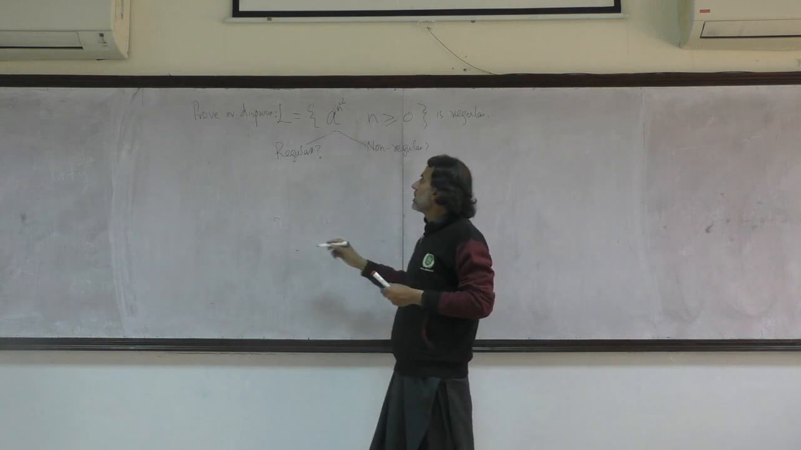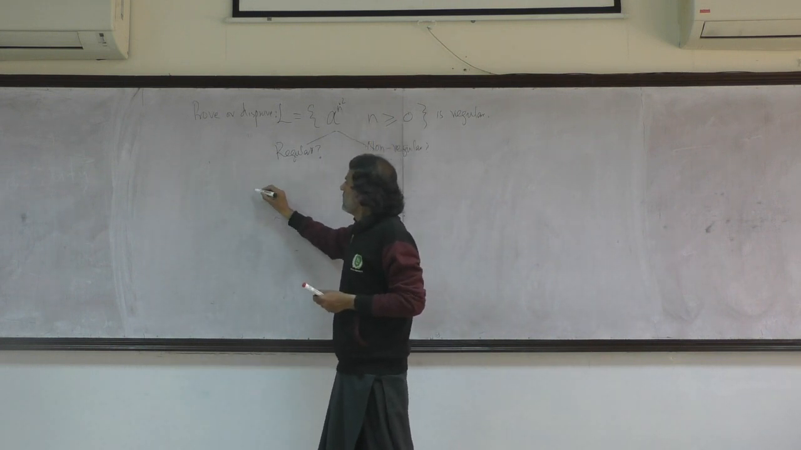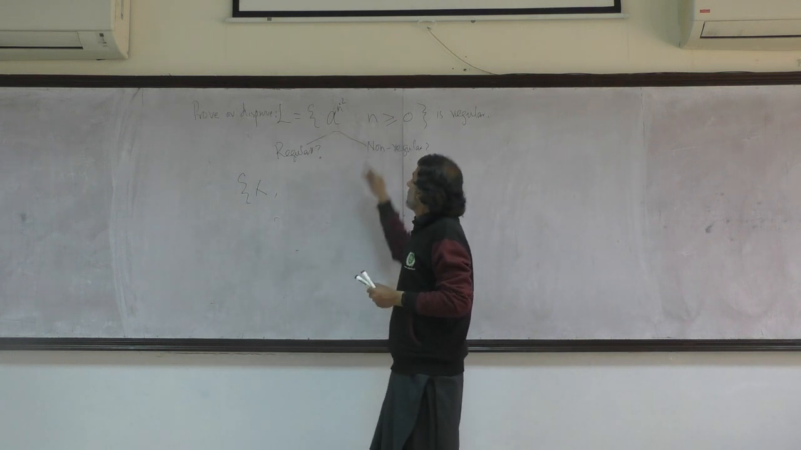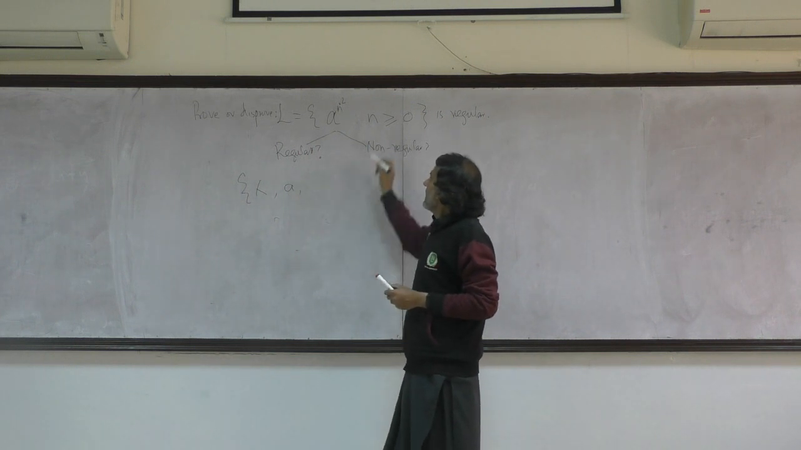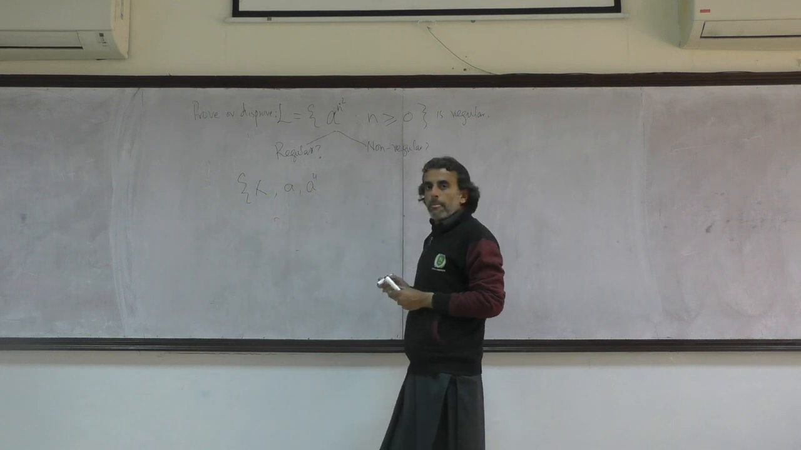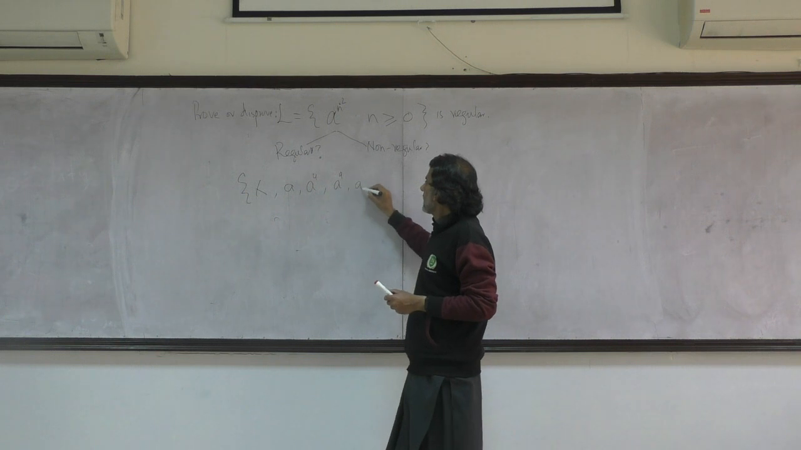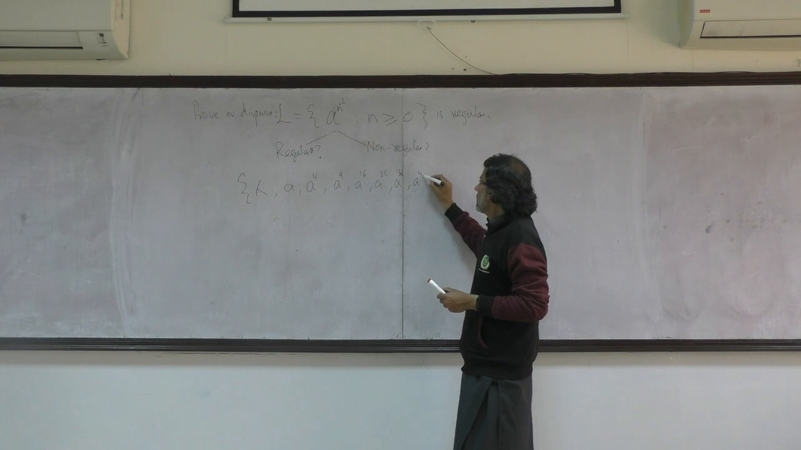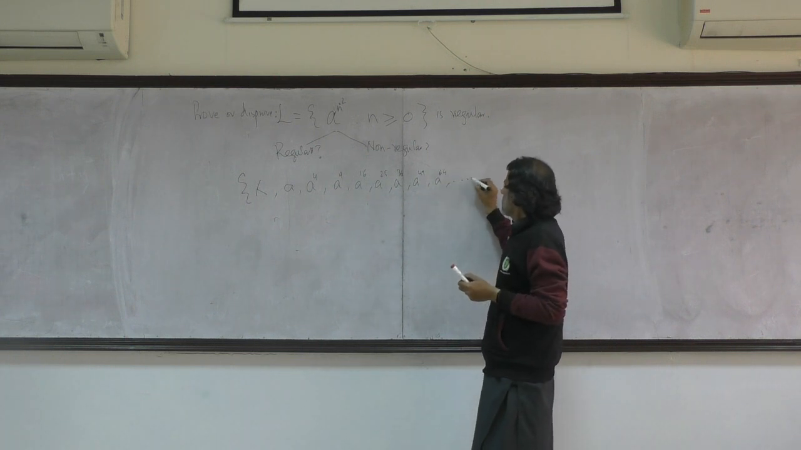Another kind of intuition is that because n starts with 0, 0 squared is 0. So the first element in my language is lambda, which contains no a's. Next n is 1, so I can have 1 a, since 1 squared is 1. Next n is 2, 2 squared is 4, so I can have 4 a's. Next n is 3, I can have 9 a's. Then 16 a's, 25 a's, 36 a's, 49 a's, 64 a's, and so on.